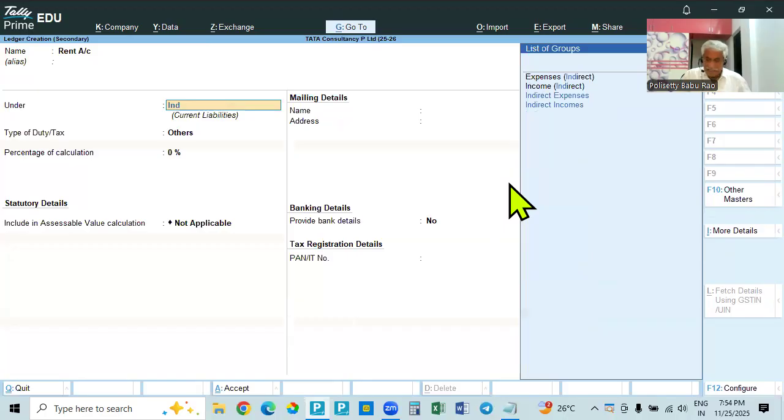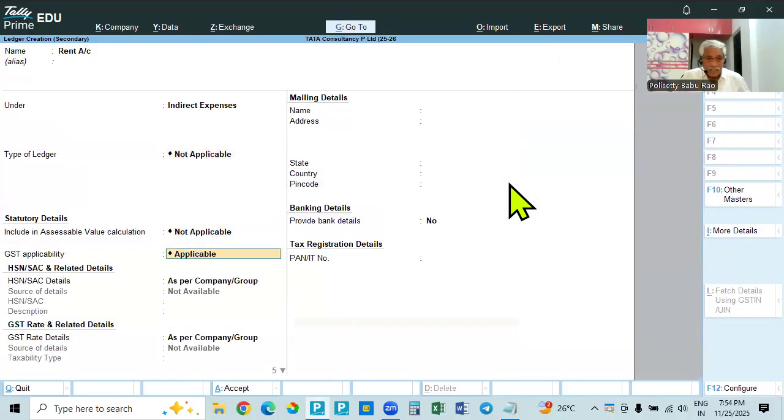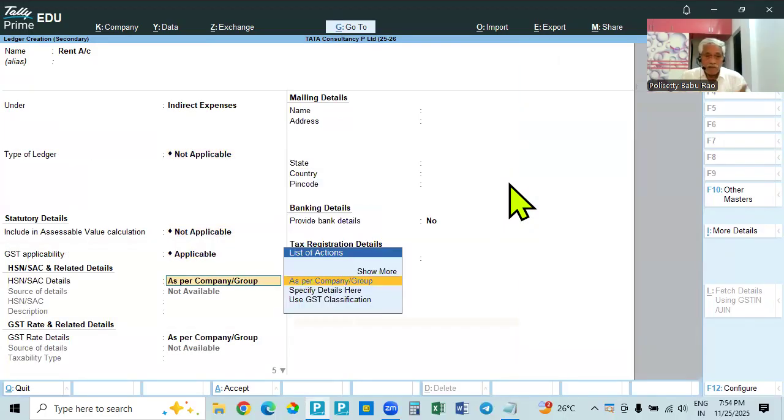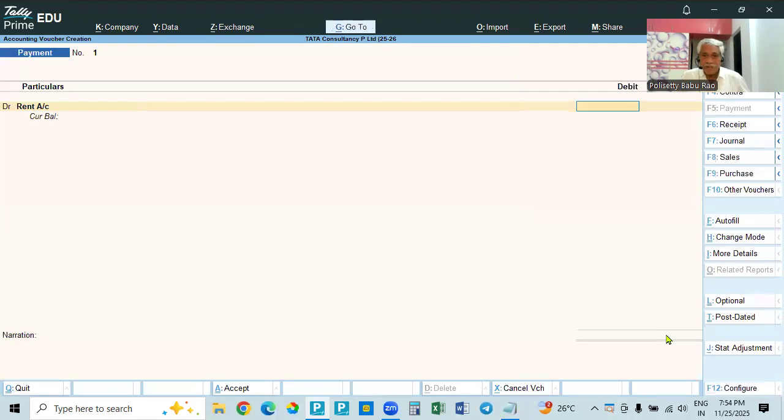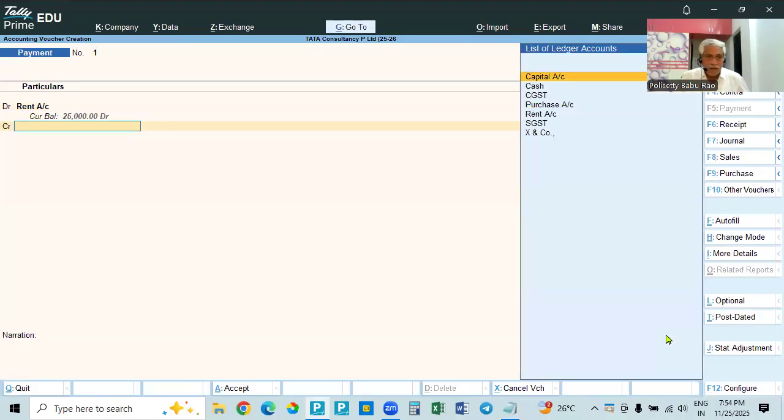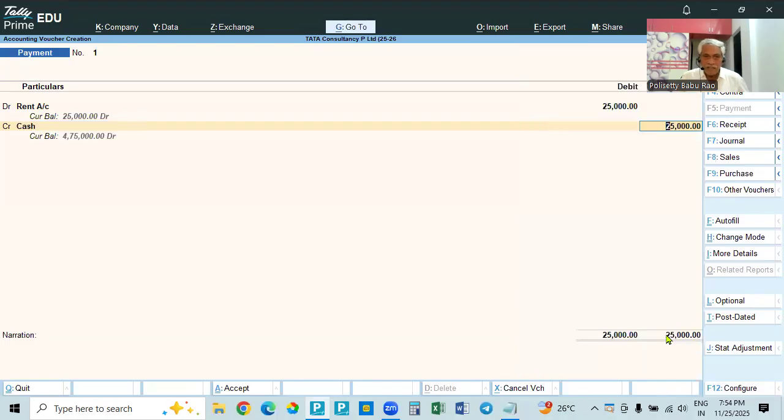It is indirect expenses. So the rent also there is tax, but when there is tax, we can calculate. So now we are not giving any tax. It is not goods, sorry, services by default it will show. So rent means services, accepted. For example, 25,000 rupees rent is paid, and we are paying by cash only, being rent paid.